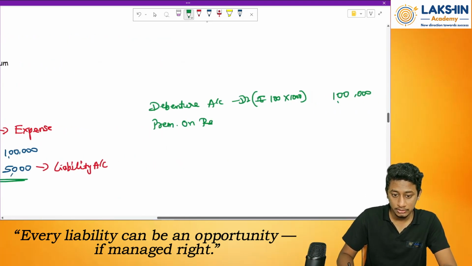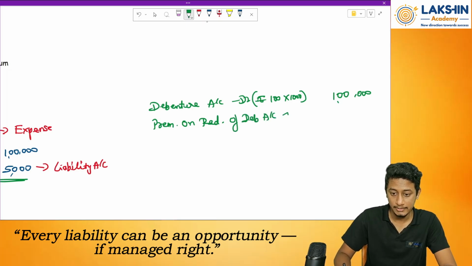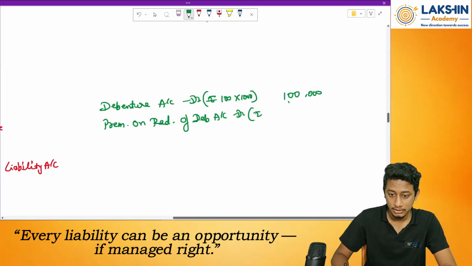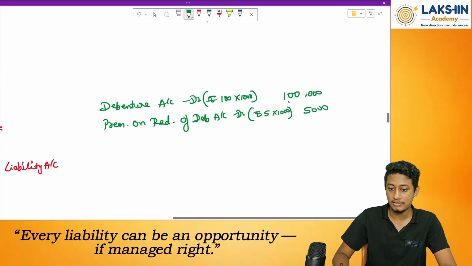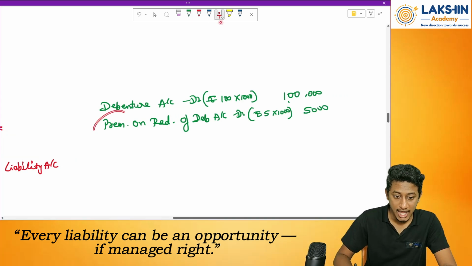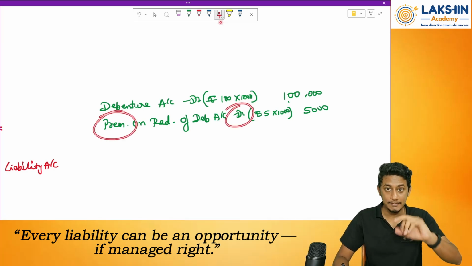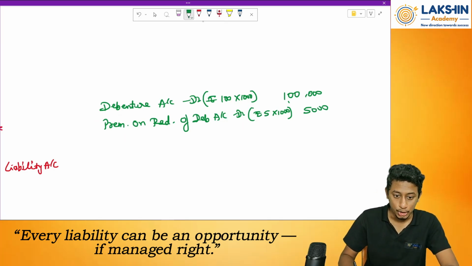Premium on redemption of debentures account debited. How much? Rupees 5 into 1,000 debentures, that is 5,000 rupees. Right? I am debiting the liability account. Why? Because when a liability account is debited, it will be cleared off. To what? To payment, to bank account.